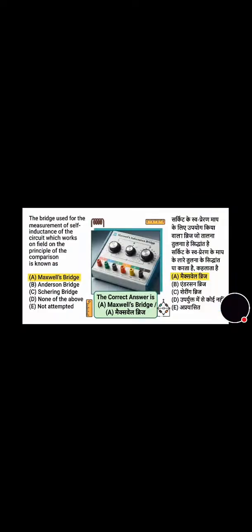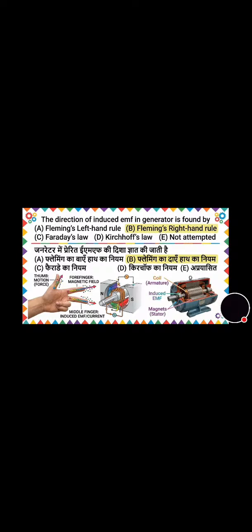Now next question. The bridge used for the measurement of self-inductance of the circuit, which works on the principle of comparison, is known as option A, Maxwell bridge. Now next question, very important question. The direction of induced EMF in a generator is found by, the correct answer is option B, Fleming's right hand rule. Now move towards the next question, which is related to power factor.